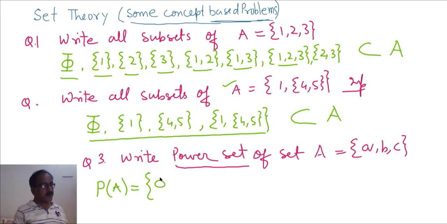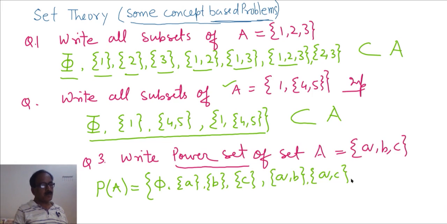Phi is a subset of the given set A, then {A}, {B}, {C}, {A, B}, {A, C}, {B, C}, and itself the set {A, B, C}. So this is the power set of A. Elements are phi, {A}, {B}, {C}, {A, B}, {A, C}, {B, C}, {A, B, C}.